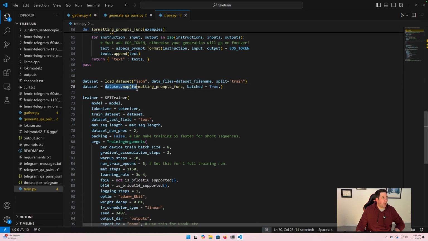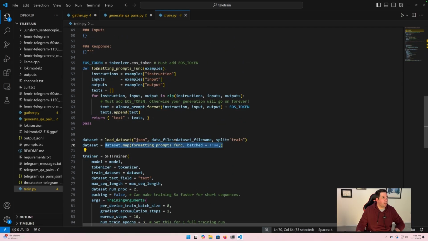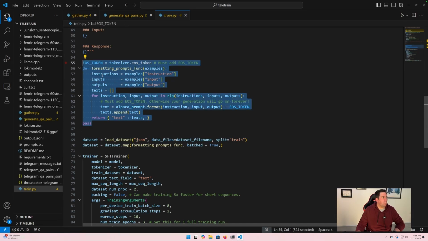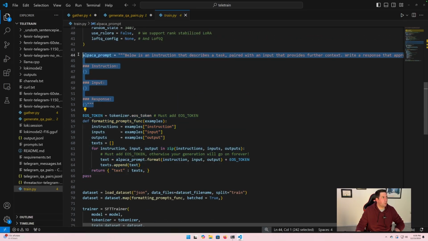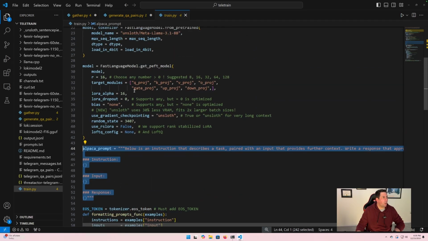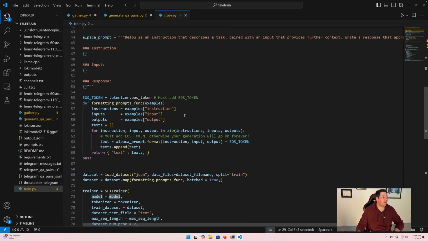It's then mapping, taking all those entries and making sure that they are in Alpaca format. And so now we have our data set here, and we're loading that in. This is just a function, right? Up here is our prompt, which will be used to format. This is more stuff with the model. Again, read Unsloth for that.